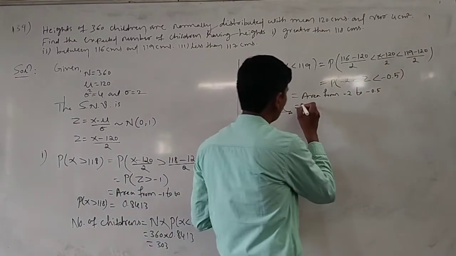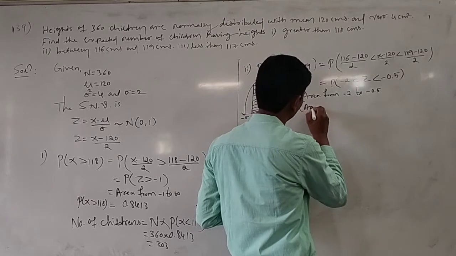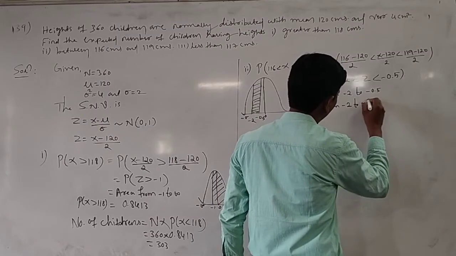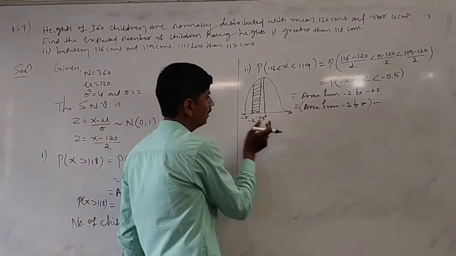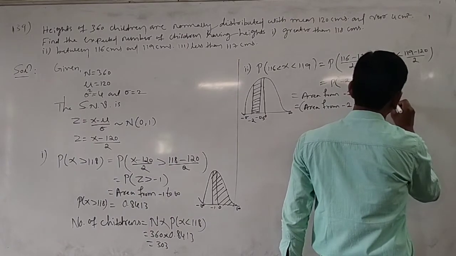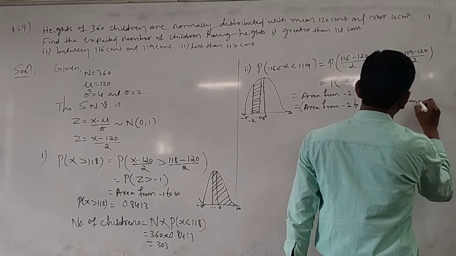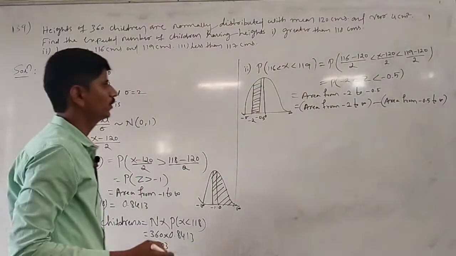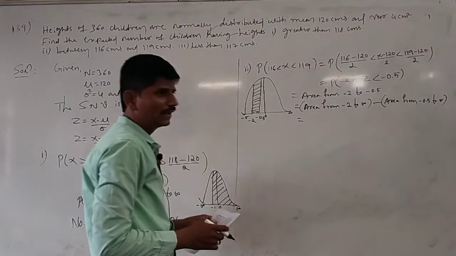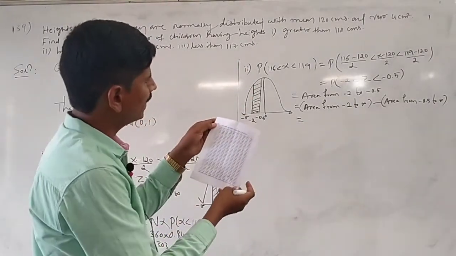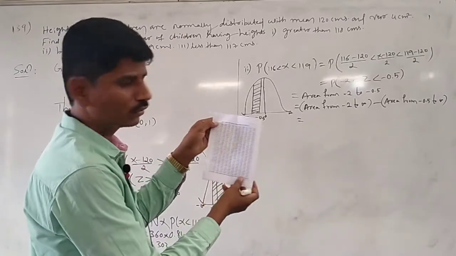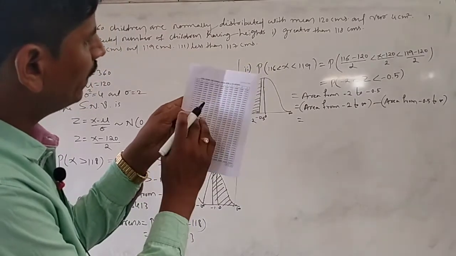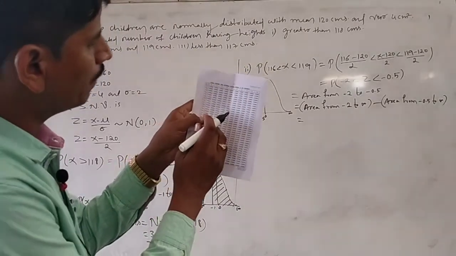Here the area can be split into the area from minus 2 to infinity minus the area from minus 0.5 to infinity. Here you have to refer to the table values. Area from minus 2 to infinity: the z value is minus, so you have to use page number 429. Minus 2 comes here. Minus 2.0 to infinity is 0.9772.